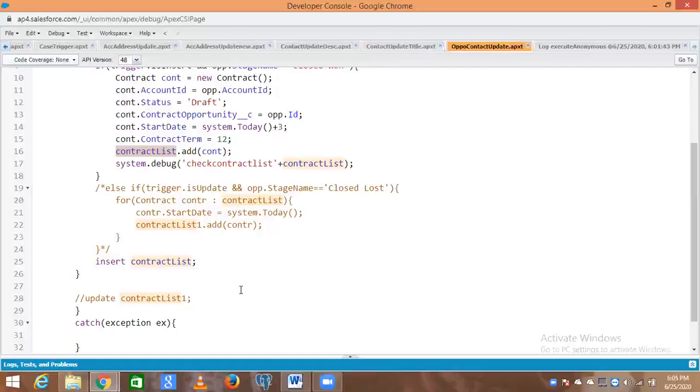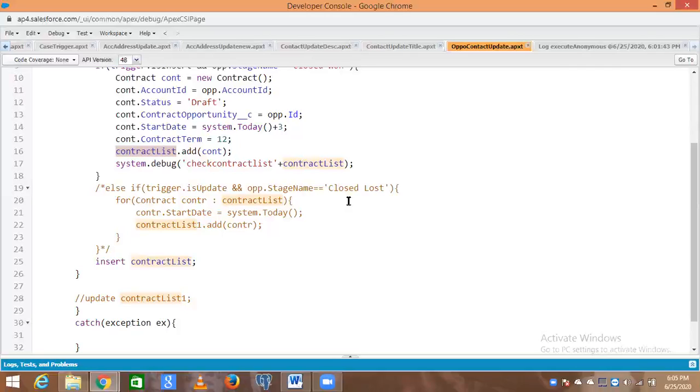But previously you have given stage name is closed one, right? If it is update and stage name is closed one, in that scenario, will it work? No. Think about it. When you are creating an opportunity, you are creating a contract.